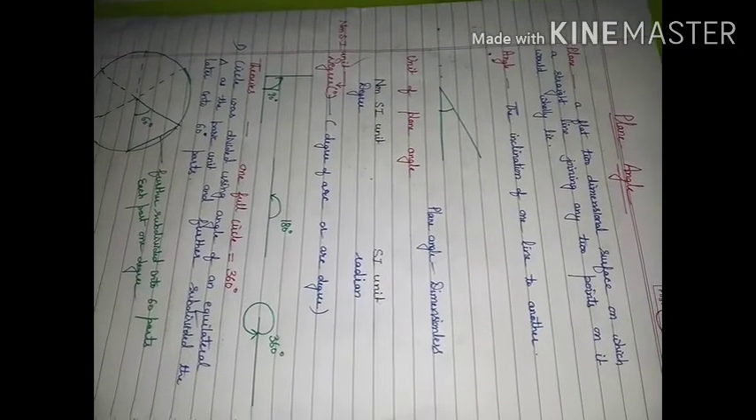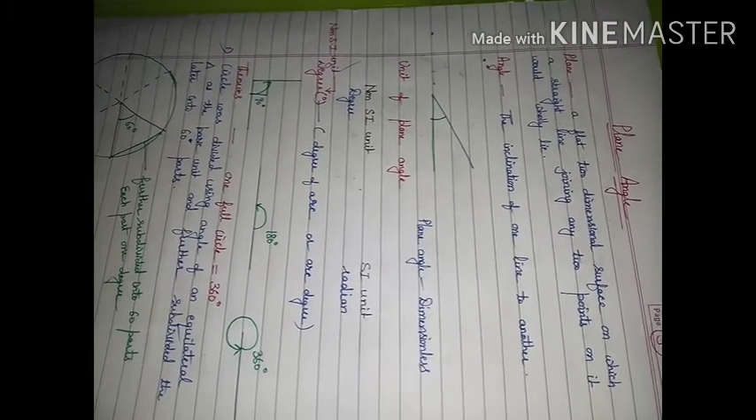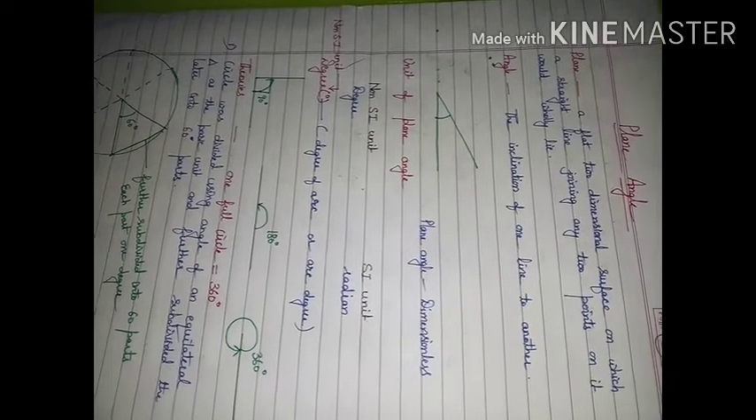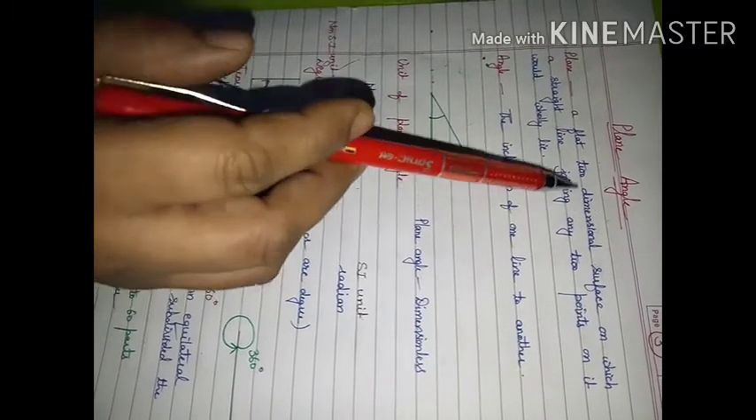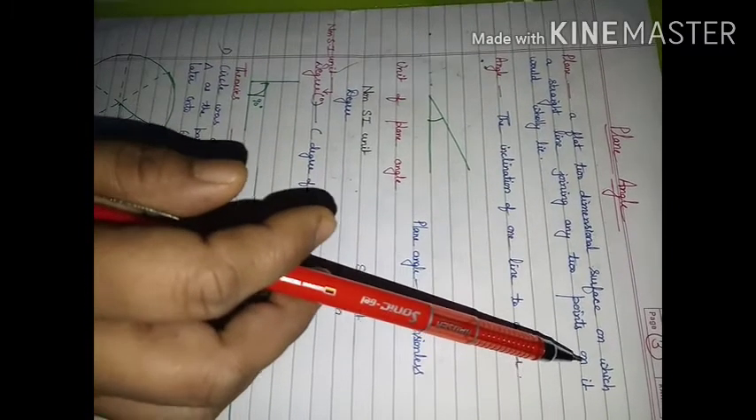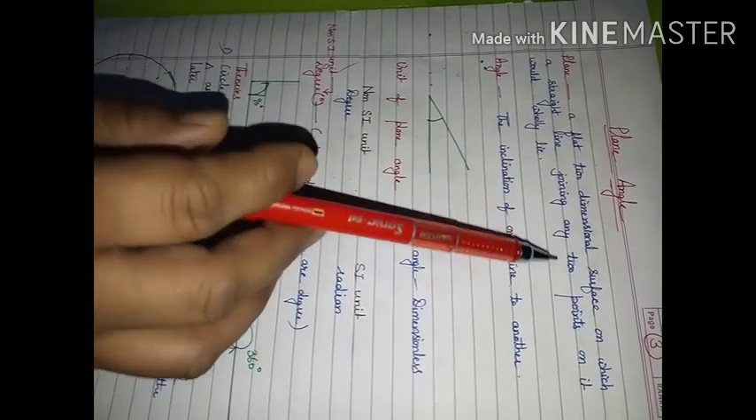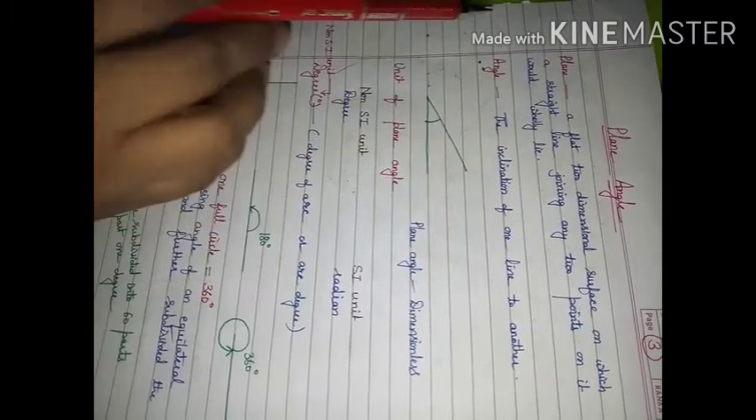In today's video, we will consider one of the supplementary quantities, that is plane angle. Now first try to understand the meaning of plane and angle. Plane means a flat two-dimensional surface on which a straight line joining any 2 points on it would wholly lie. It means this is a plane.